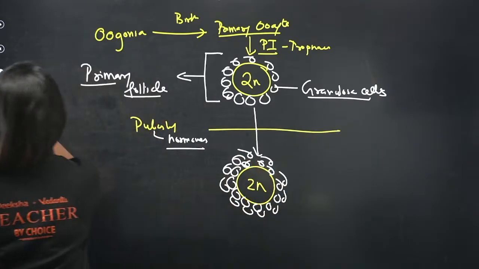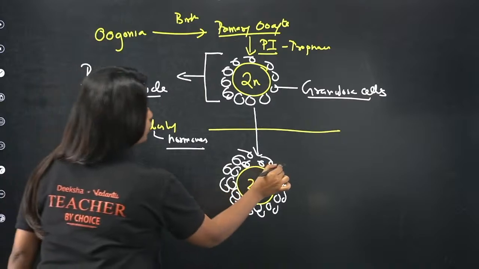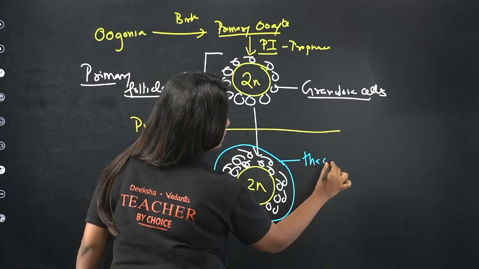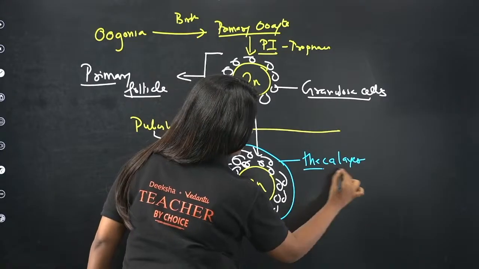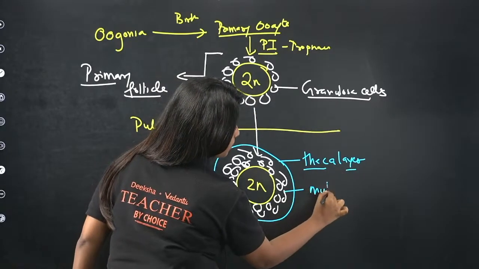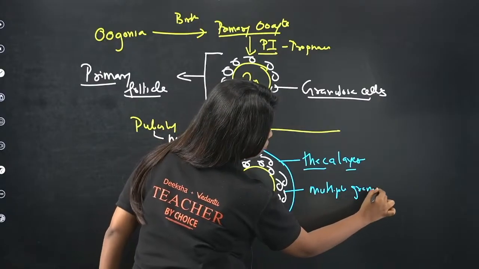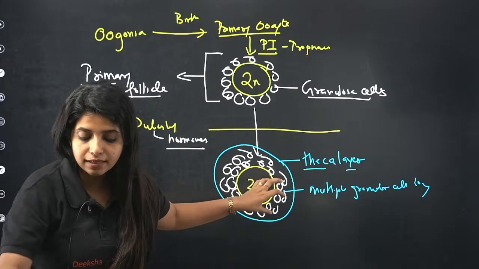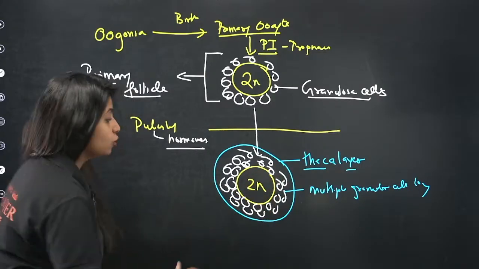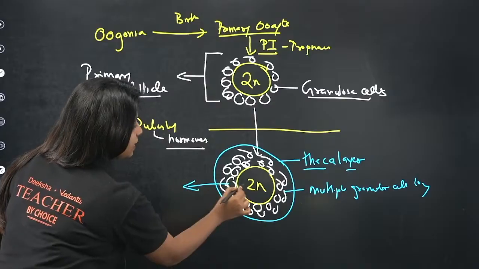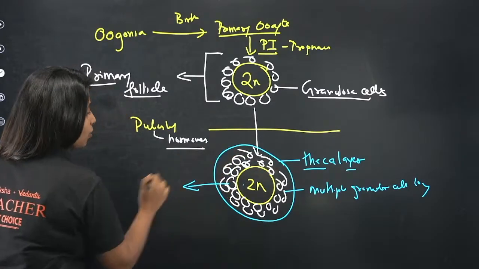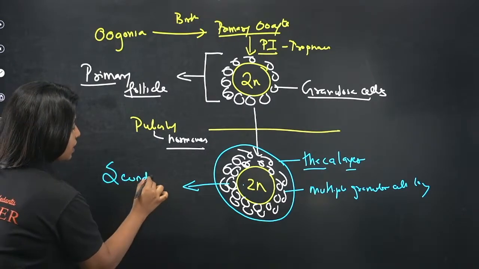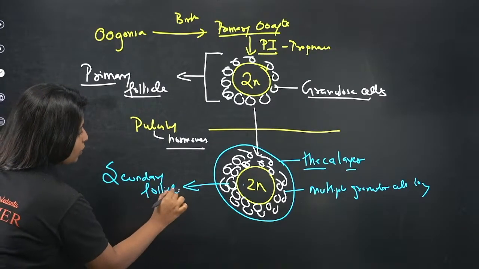And apart from that, you have one extra thing coming up there, which you call as what? The theca layer. So there is a theca layer and there are multiple layers of granulosa cells. The internal thing, is it remaining the same? It is going to remain the same. Basically, it is the primary oocyte itself, just that it has a separate coating, and now we will not call this a primary follicle. You are now going to call this the secondary follicle.